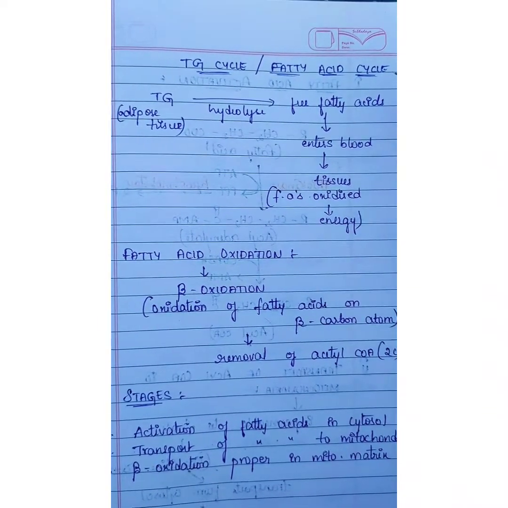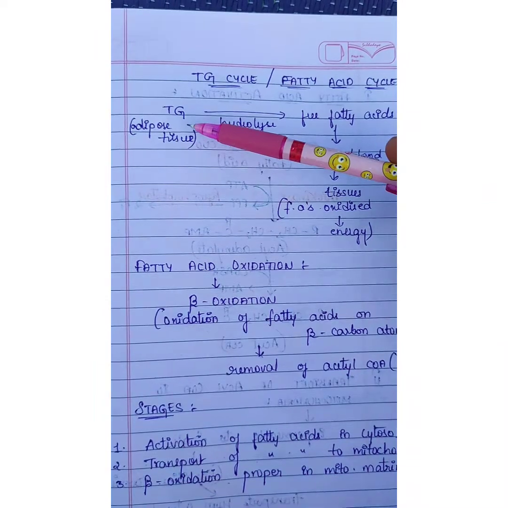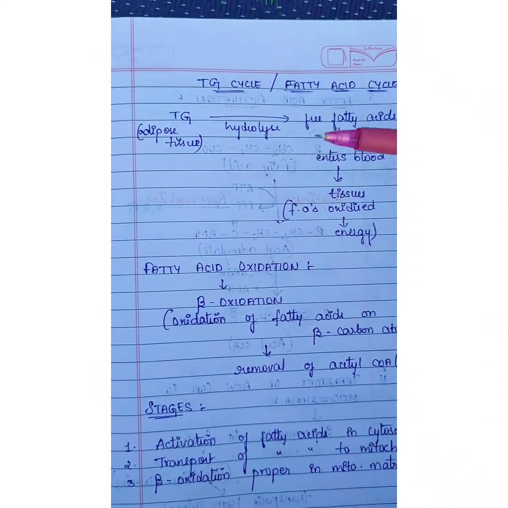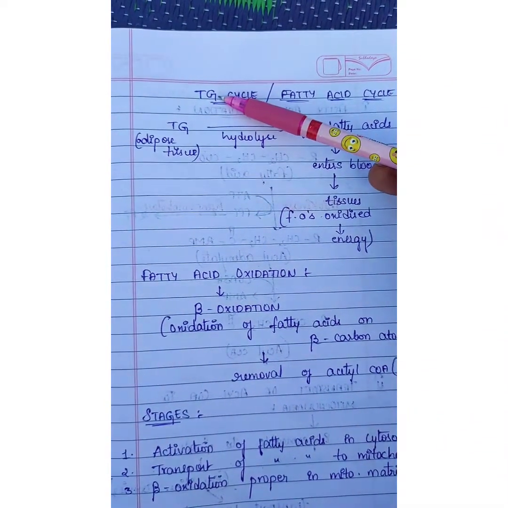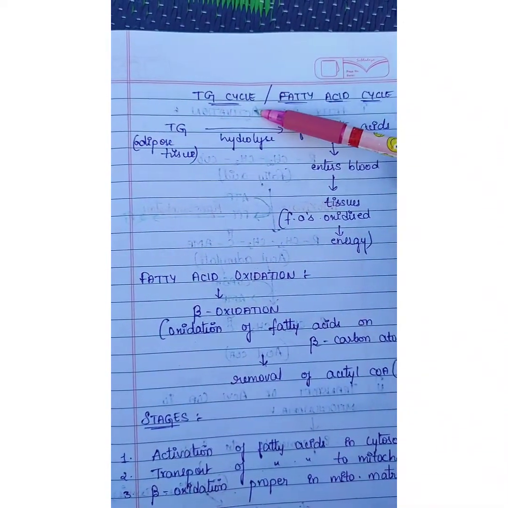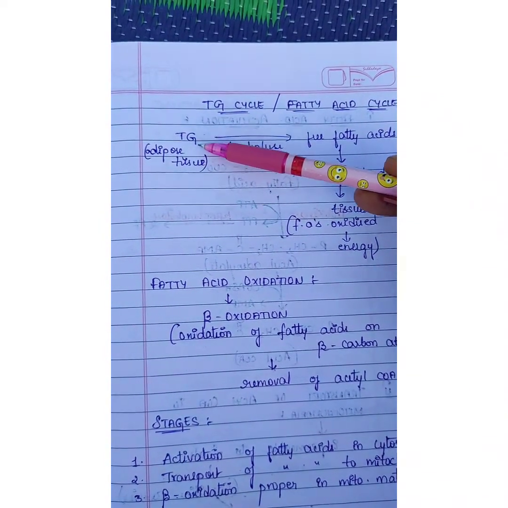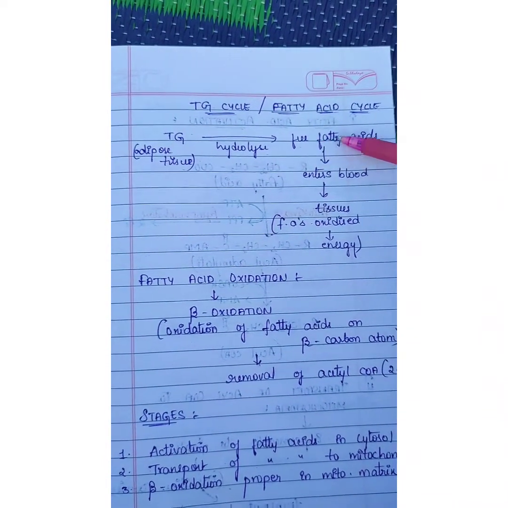So now we will see how the lipids in the body, which are stored in the adipose tissue, are broken down to give us energy. To study that, we need to study the triacylglycerol cycle or fatty acid cycle. Triacylglycerol, which is stored in the adipose tissue, will be hydrolyzed to free fatty acids.